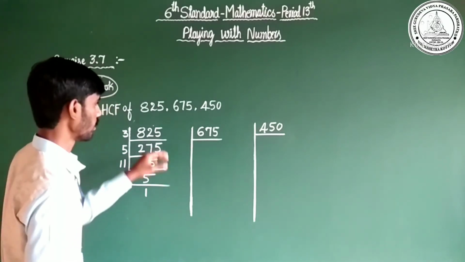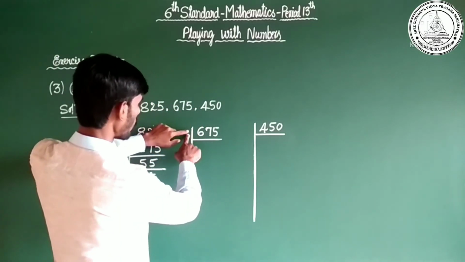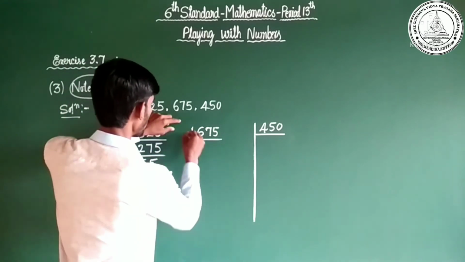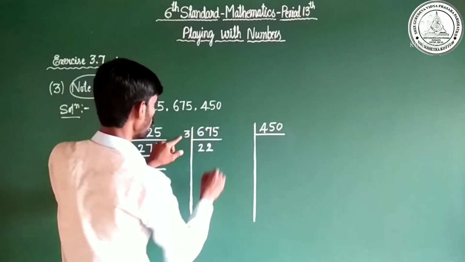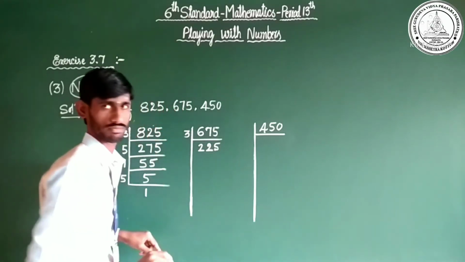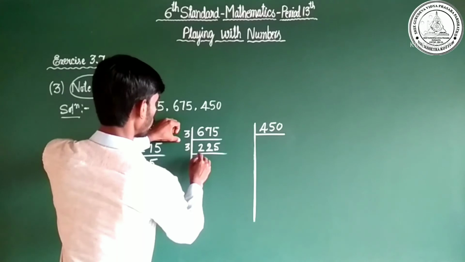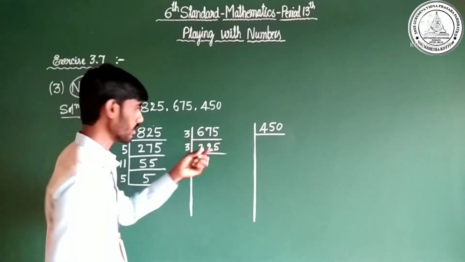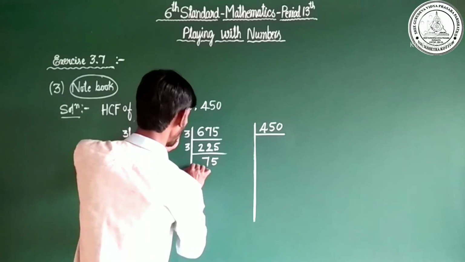Yes. Let us come to the next one, 675. It starts from 2, but by the help of 2 it is not possible. So concentrate on the next number, that is 3. 3 2s are 6, it becomes 1, so 15. So 3 5s are 15. Next, draw a line. 3 7s are 21. It becomes 1, so it becomes 15. 3 5s are 15. Draw a line.